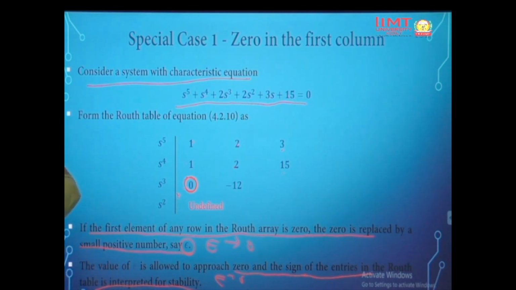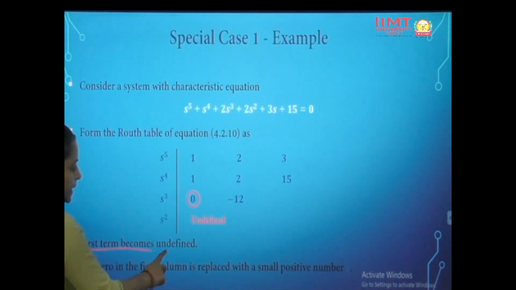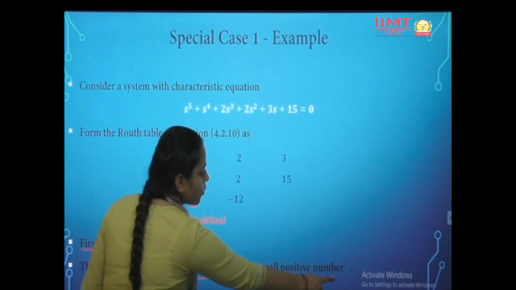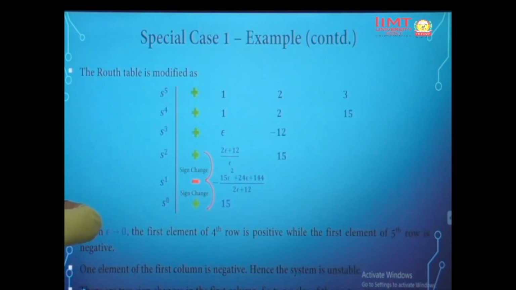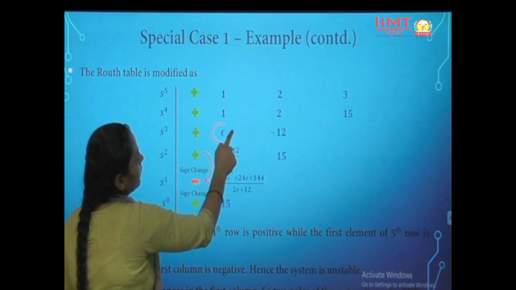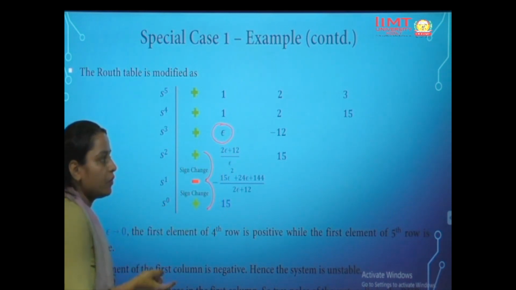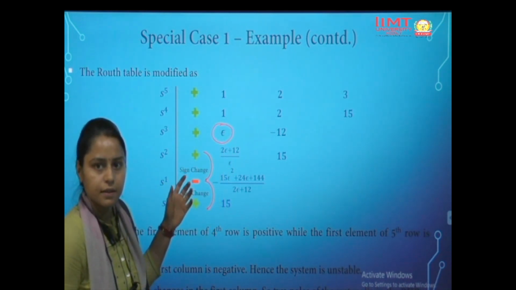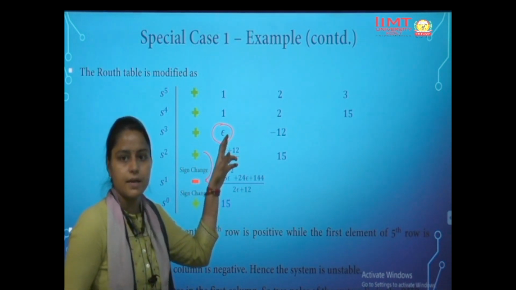Because the first term becomes undefined, the 0 in the first column is replaced by a small positive number. So we have replaced it by epsilon, and now we will use the same procedure, but instead of 0 we will put epsilon.